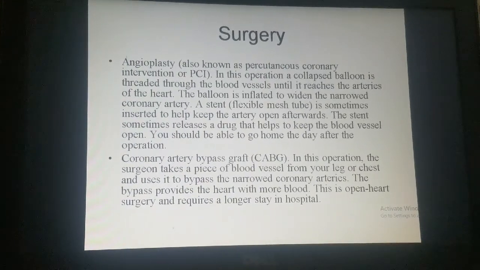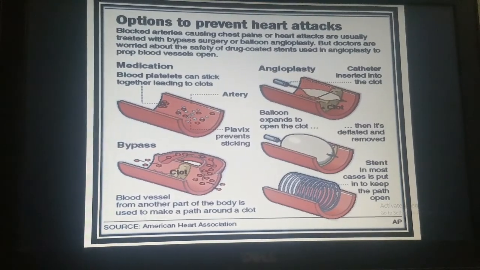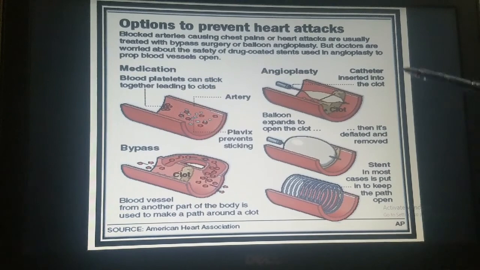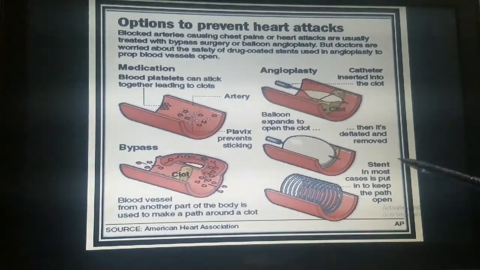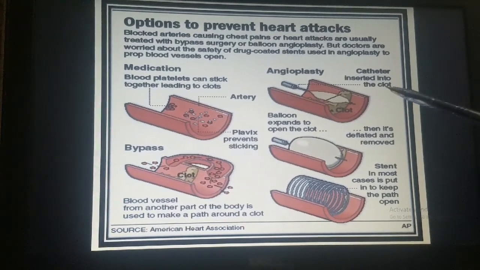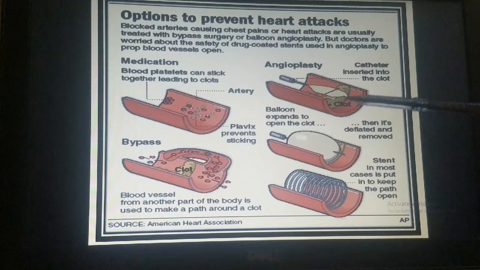So first of all, angioplasty. When we say angioplasty, it's better to have a look at this part. Here, in angioplasty, we have a catheter or a stent. Maybe you know these terminologies. In angioplasty, one catheter is inserted into the clot area.